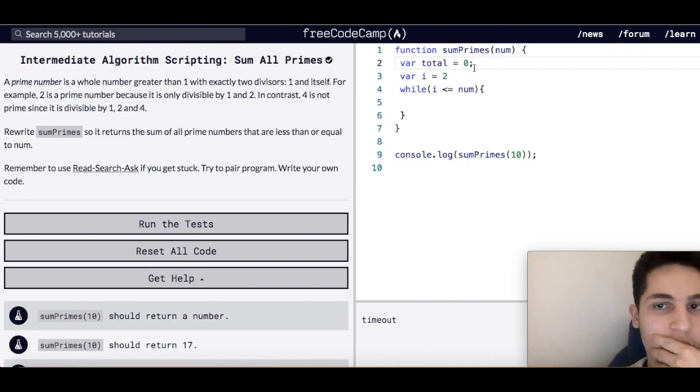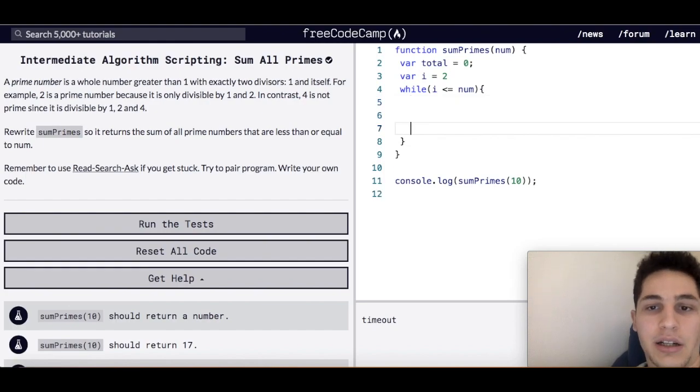The reason we're starting at 2 is because 1 is not a prime number, so we can just skip that. But after 1, we're going to check to see if the number that we're iterating through is prime or not. So the way we're going to do this is with a for loop. Oh yeah, and also here at the end of our while loop, i++.